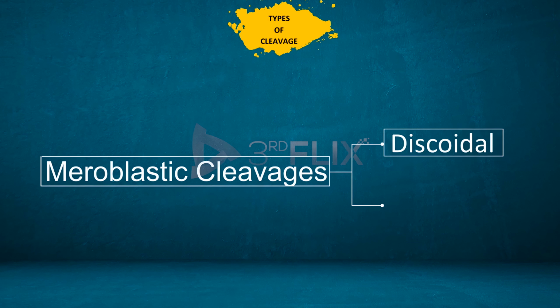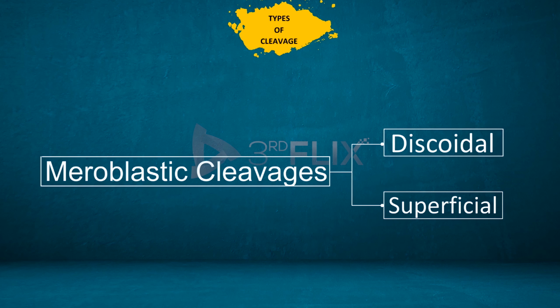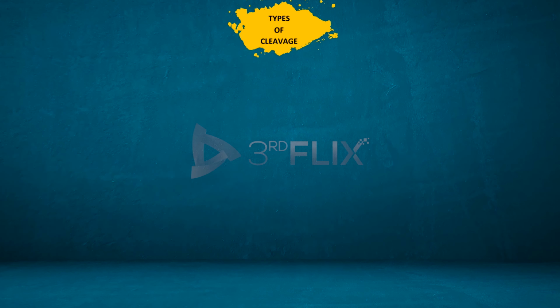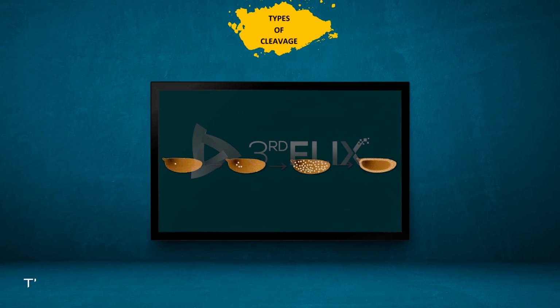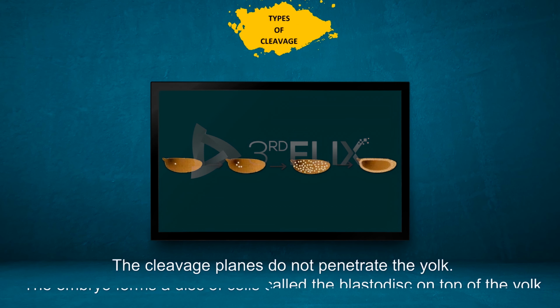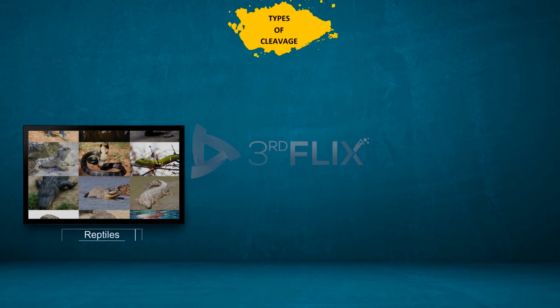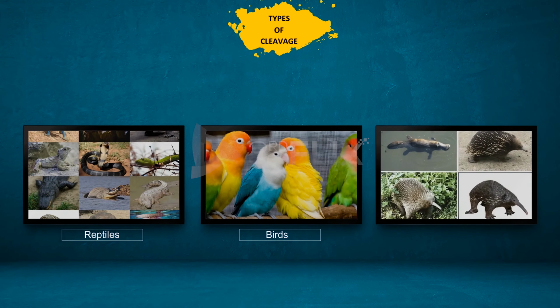Meroblastic cleavage. In the megalecithal eggs, due to the large amount of yolk, the cleavage planes cannot pass throughout the egg. Two types of meroblastic cleavages are observed, namely discoidal and superficial. Discoidal cleavage. It occurs in the megalecithal and telolecithal eggs. The cleavage planes do not penetrate the yolk. The embryo forms a disc of cells called the blastodisc on top of the yolk. It is found in the reptiles, birds, and the egg-laying mammals.